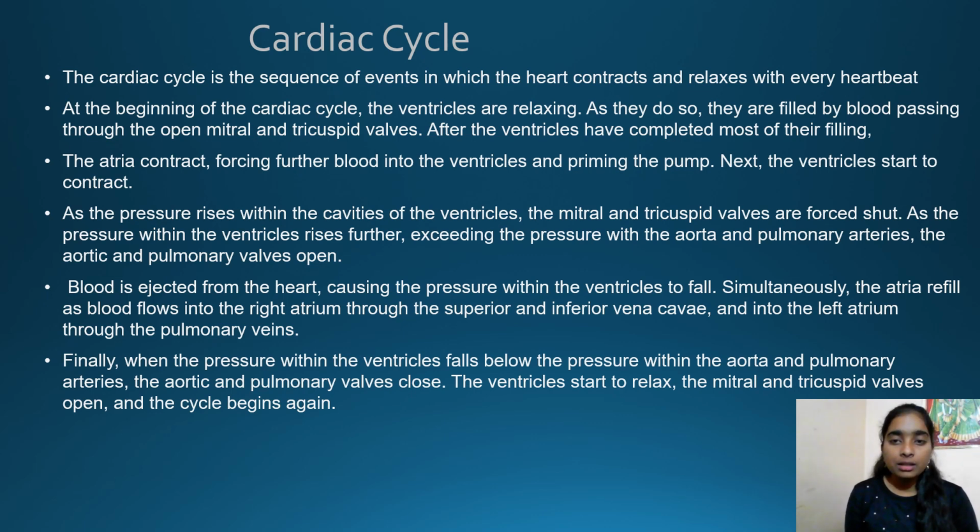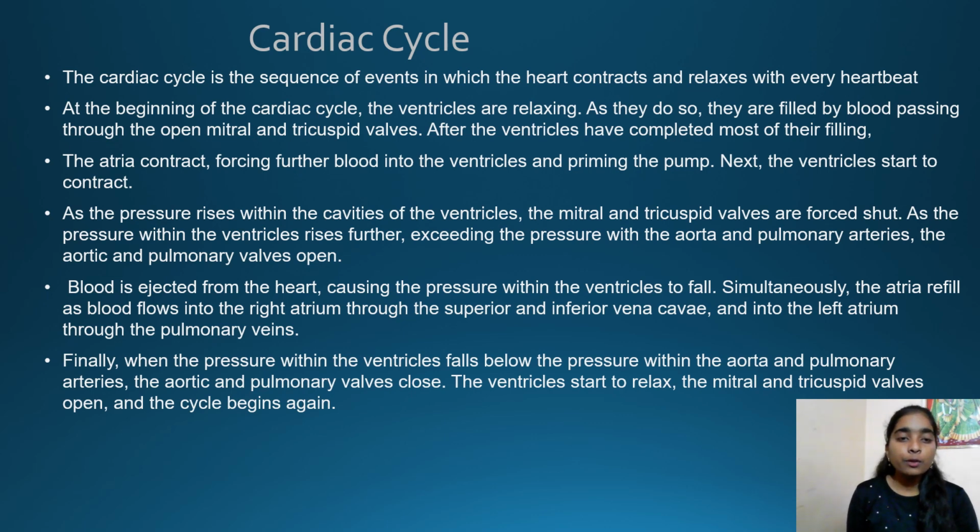After the ventricles have completed most of their filling, the atria contract, forcing further blood into the ventricles and priming the pump. Next, the ventricles start to contract. As the pressure rises within the cavities of the ventricles, the mitral and tricuspid valves are forced shut.